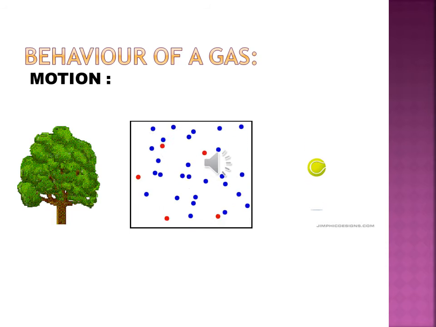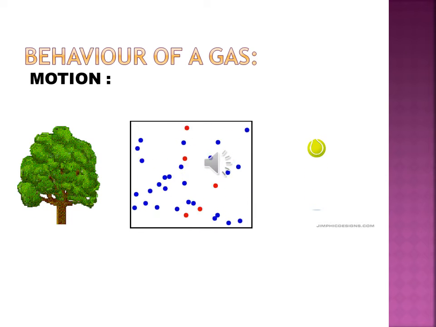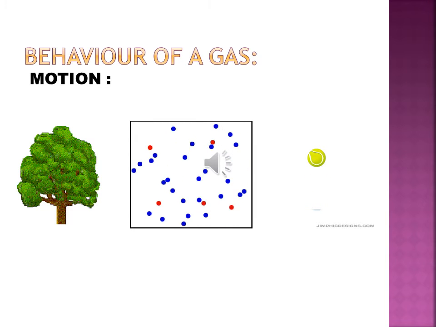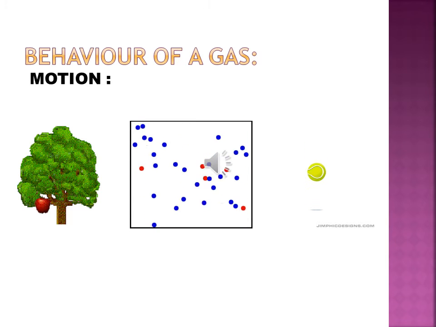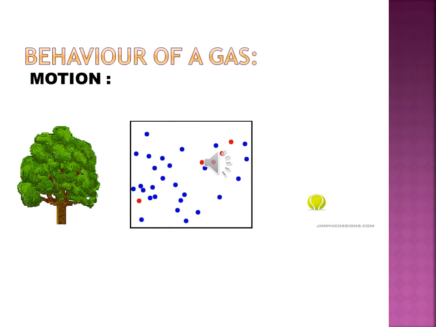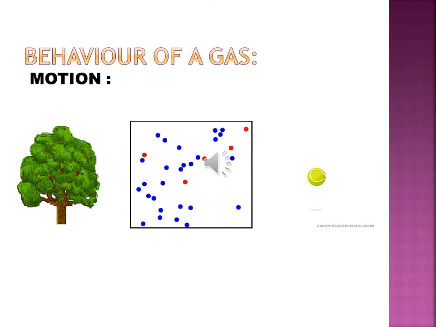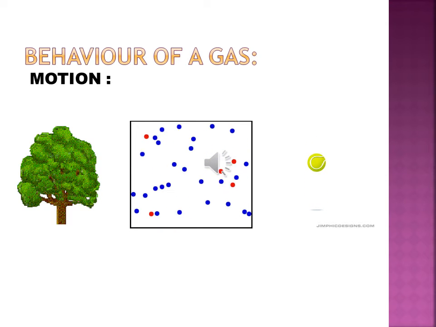So the next point which we are going to learn is behavior of gas. So students, there are three pics from which you can observe and conclude. The first is a very famous pic which is showing an apple tree.